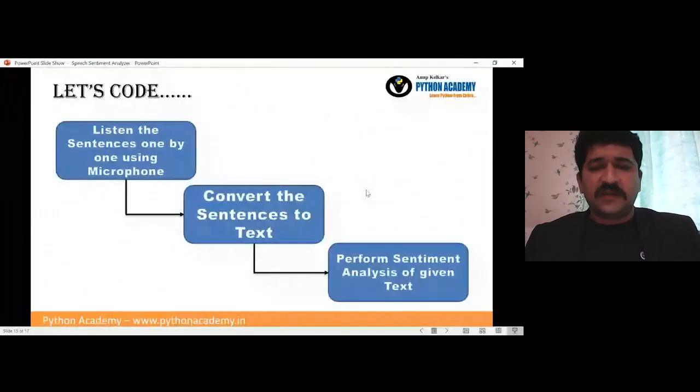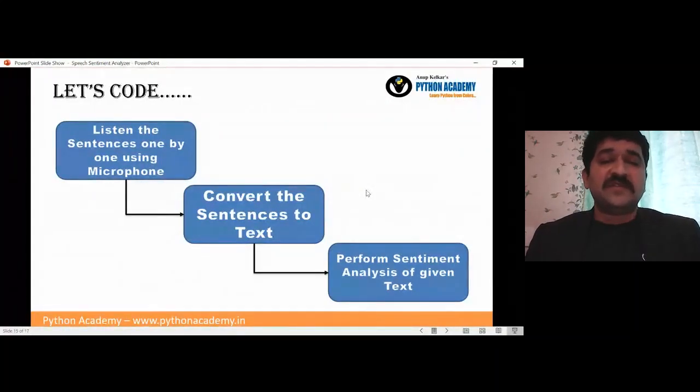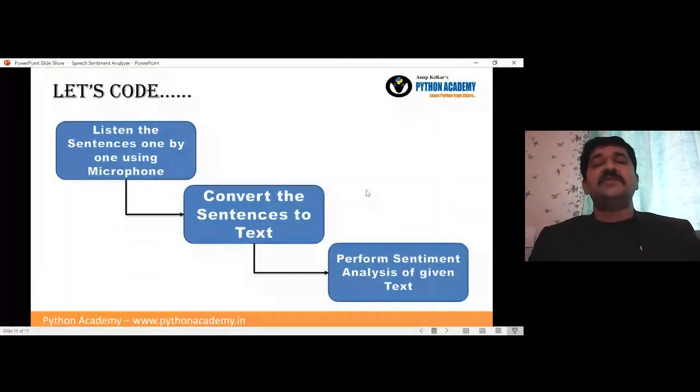Now a lot of things we have talked about, a lot of theory we have covered: what sentiment analysis is, how it can be utilized, what we are going to do with speech recognition, how we can identify that. All this talking is done. Now let's code it. Let's have the live coding, how we can do that. And this code is available on GitHub. I will just provide you the link also, which you can download.